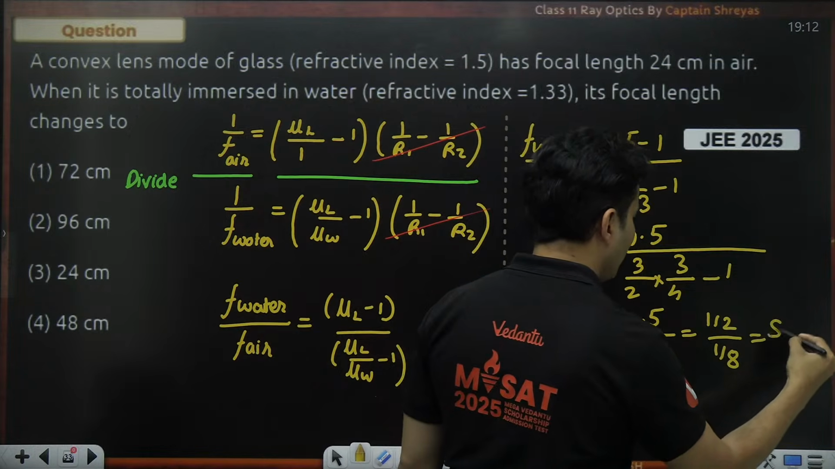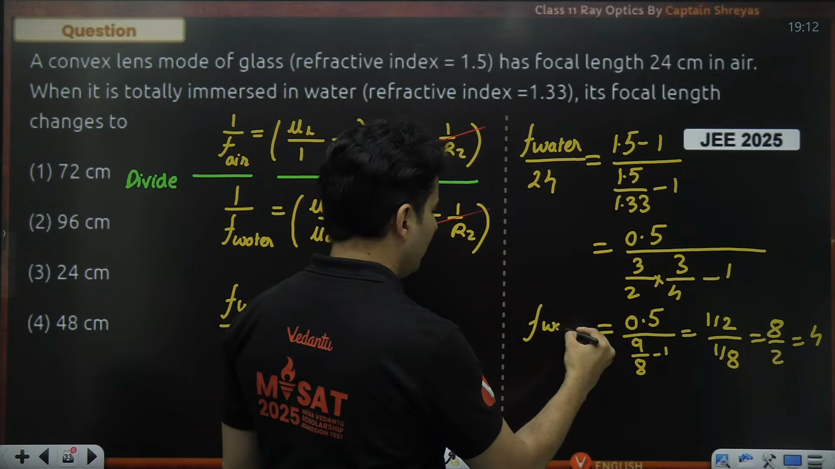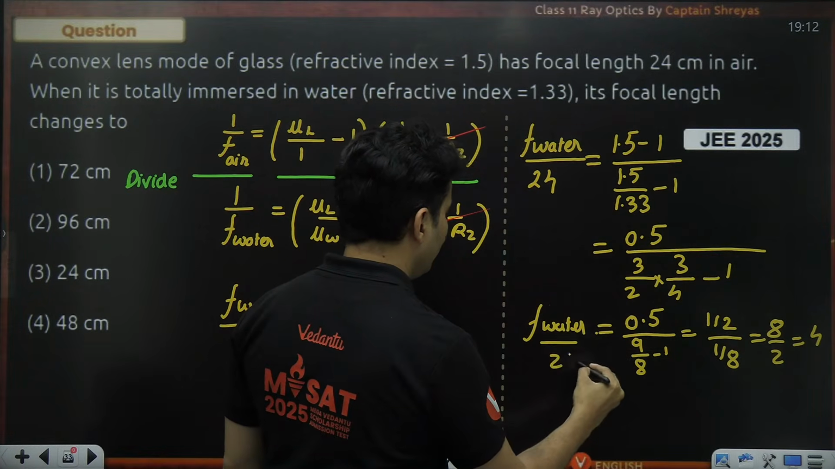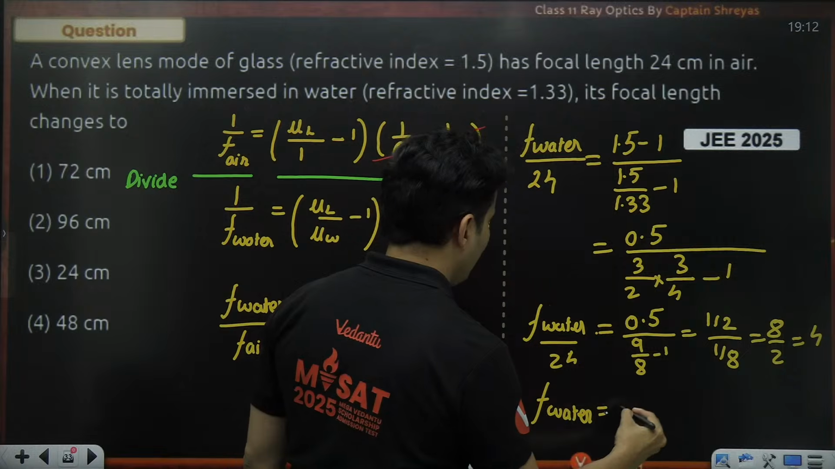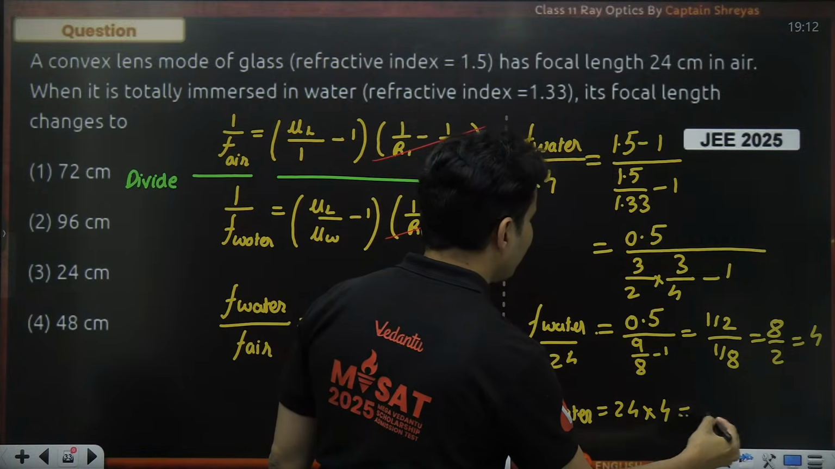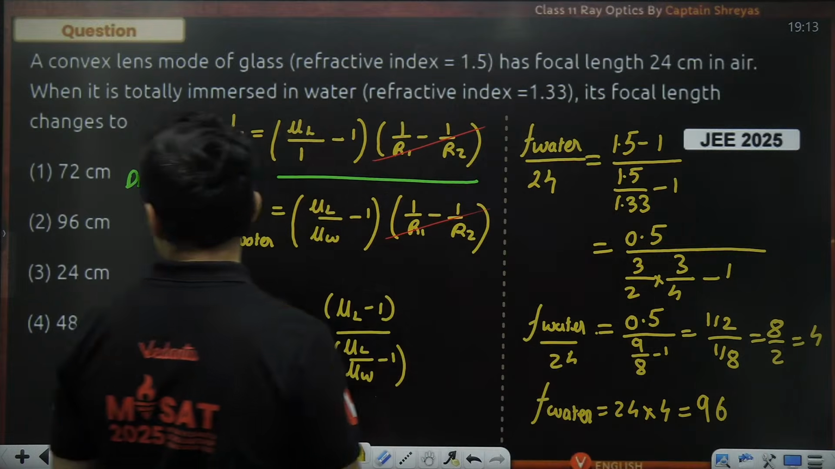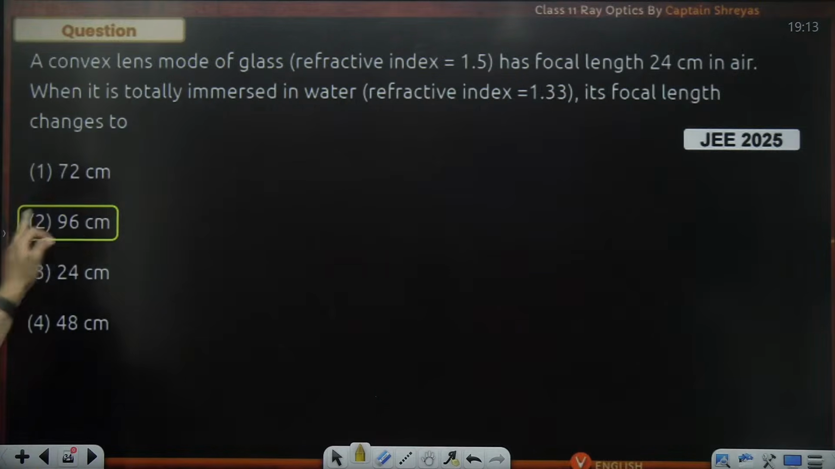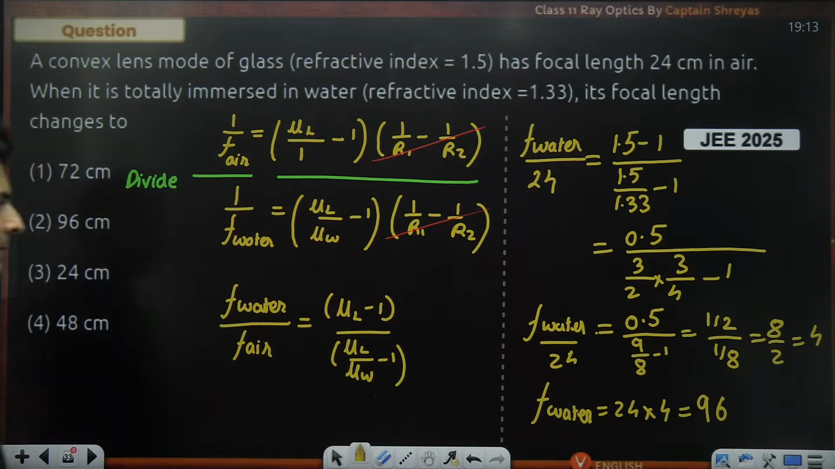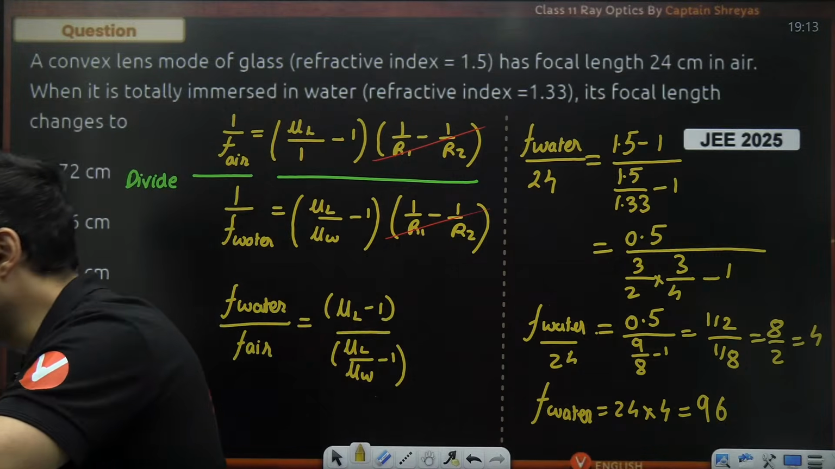So this will become 8 by 2, which is basically 4. So that is focal length in water divided by 24. Therefore, focal length inside water will be 24 multiplied by 4. So this will be nothing but 96. So 96 is option number B. That's how you solve it. Got it, everyone? These kinds of questions are again common.